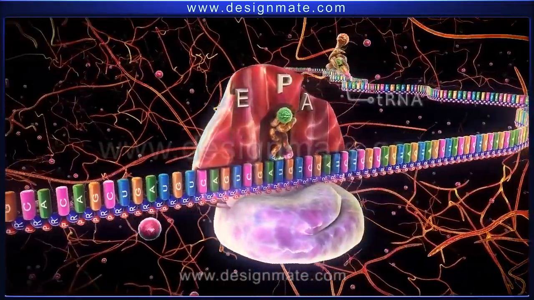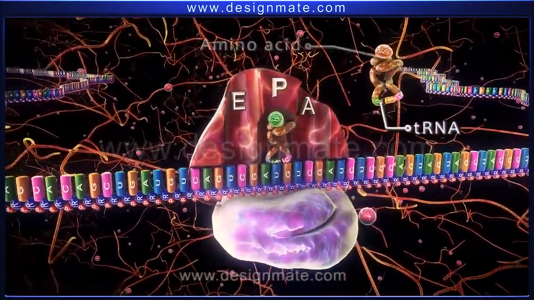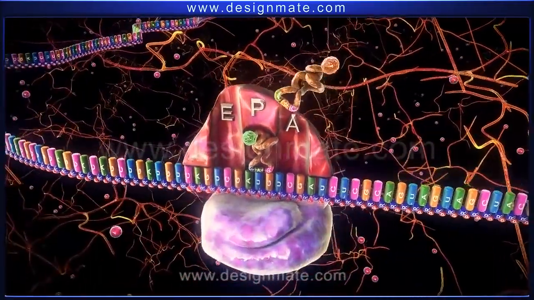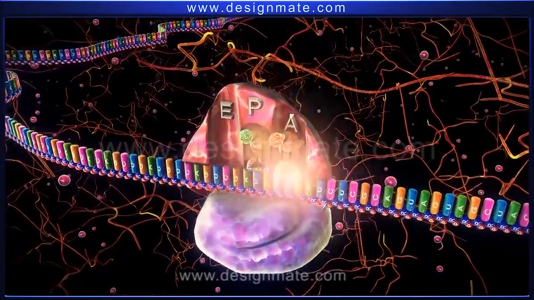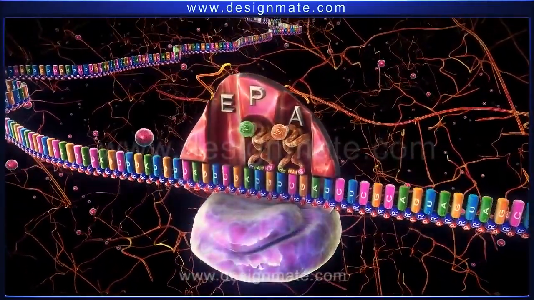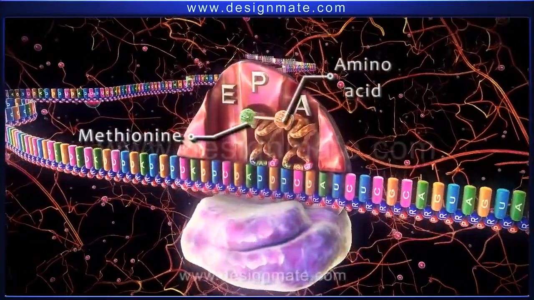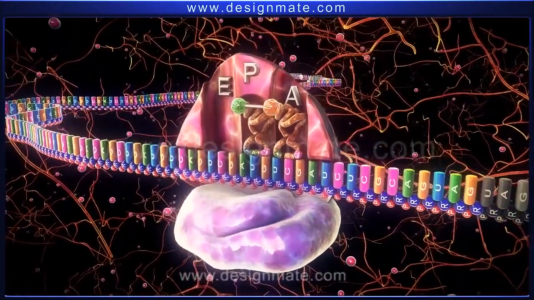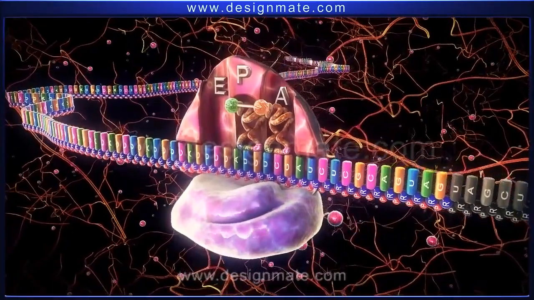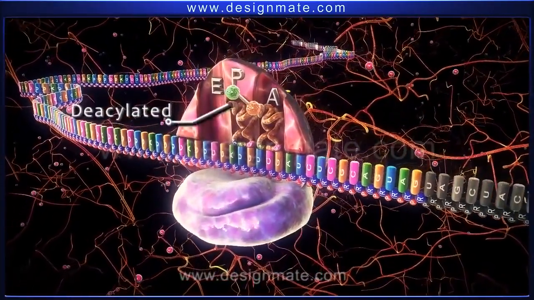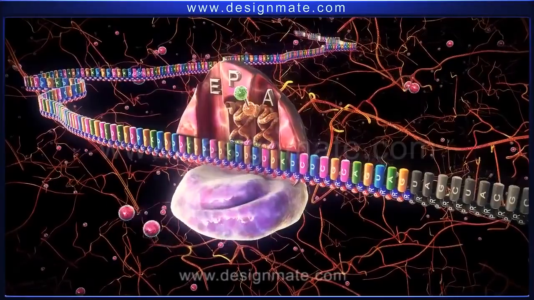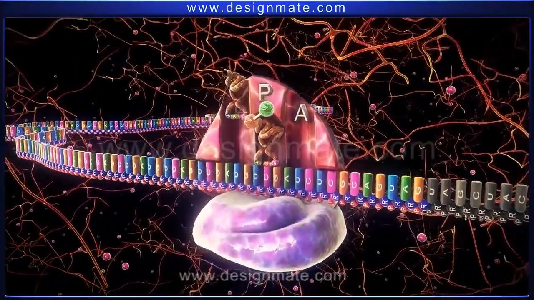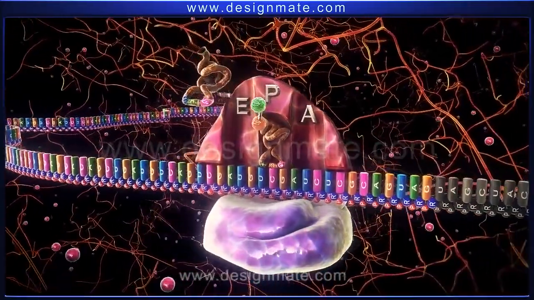During this stage, another tRNA carrying an amino acid molecule approaches the mRNA ribosome complex and fits in the A site. Then a bond is formed between methionine and the amino acid molecule on the tRNA. As a result, met-tRNA becomes deacylated. The ribosome then advances a distance of 1 codon and the deacylated tRNA shifts to the E site from where it dissociates.